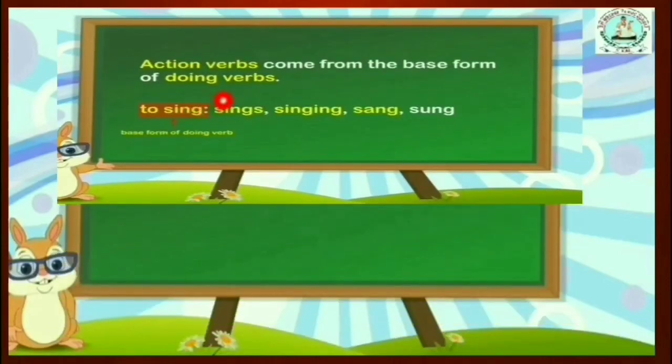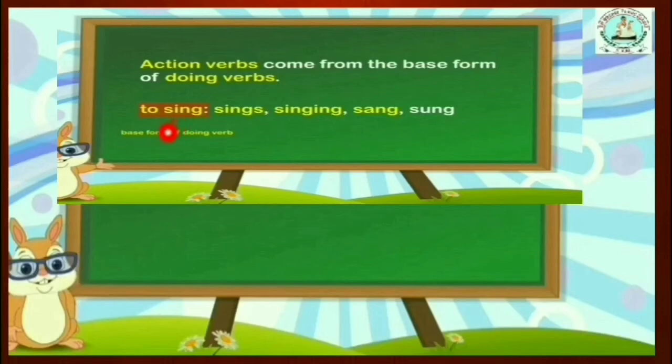Action verbs come from the base form or doing verbs. They have a base form. Look at the example, sing. To sing, here sing is the base form of the action verb.